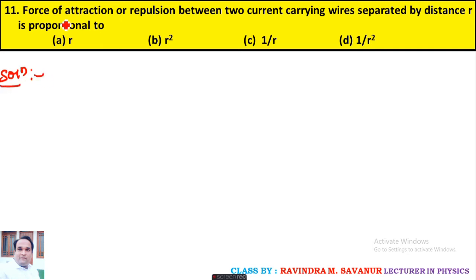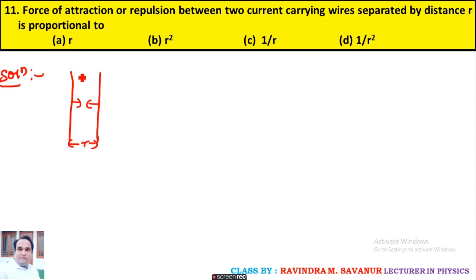The force of attraction or repulsion between two current-carrying wires separated by a small distance r is proportional to? These are two parallel wires, and they are asking what is the force of attraction between these two wires, separated by a small distance.